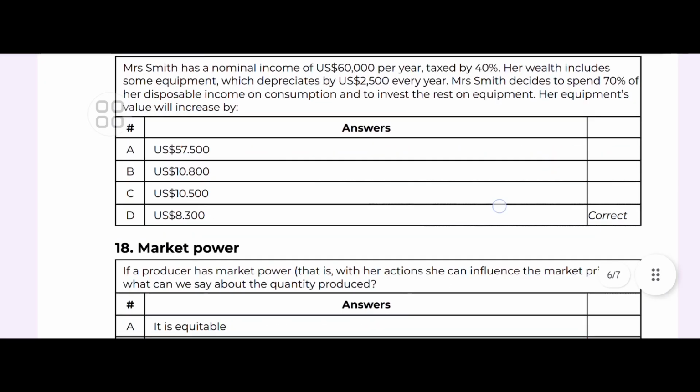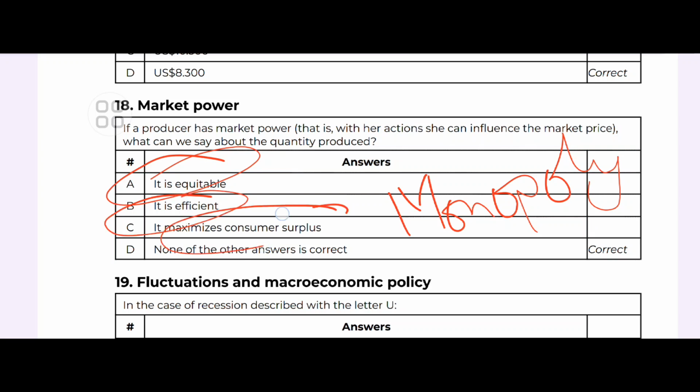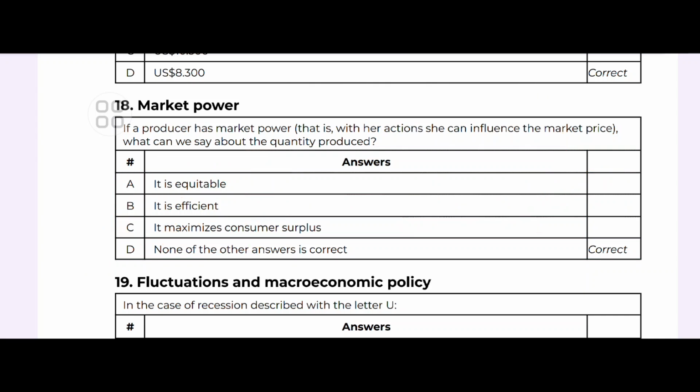If I consider Mrs. Smith's income, the net increase in equipment value will come to $8,300. If a producer has market power, that is, with her action she can influence the market, what can we say about the quantity produced? Is it equitable, is it efficient, does it maximize consumer surplus? Obviously none, because it's a situation of monopoly. So there is no question of equality, efficiency, or maximizing consumer surplus. The correct answer is none of the above. This is from monopoly.